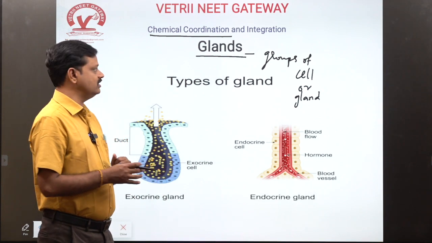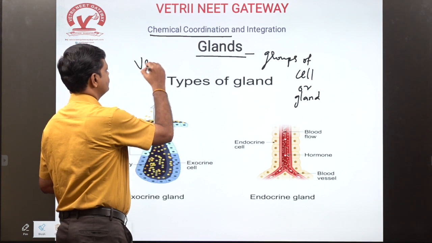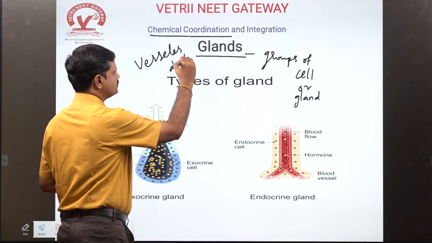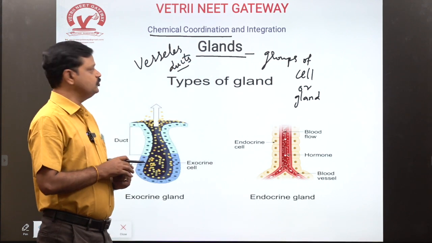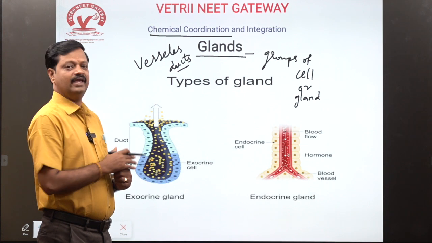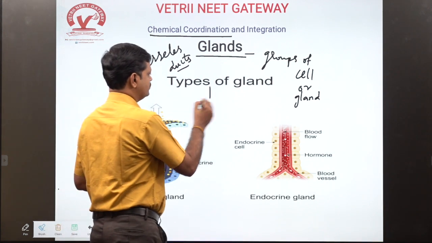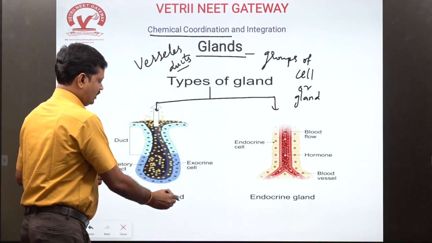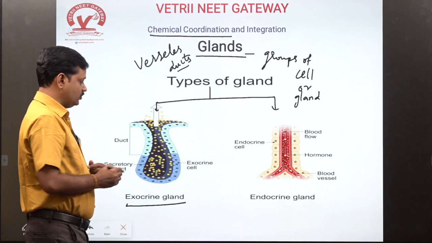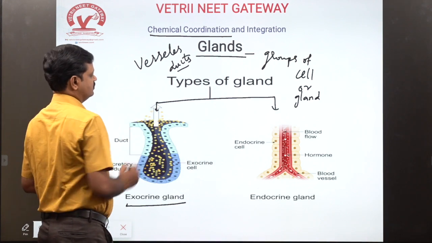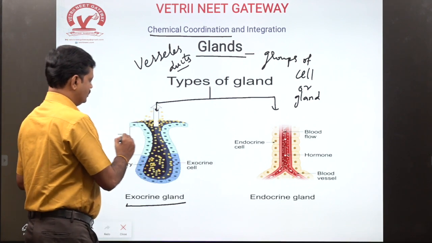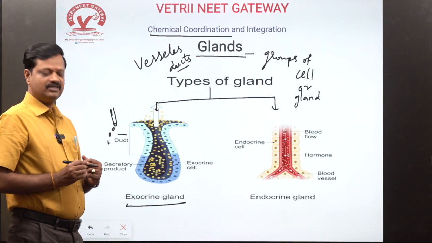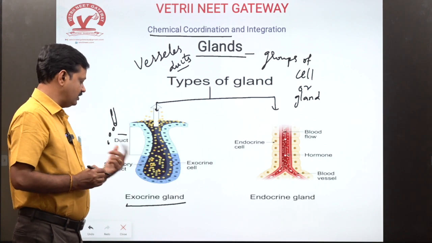Based on the vessels or ducts, the glands are of two types. A duct is nothing but a tube or vessel. Exocrine glands are those that have vessels or ducts. So a gland with a duct or vessel is an exocrine gland.